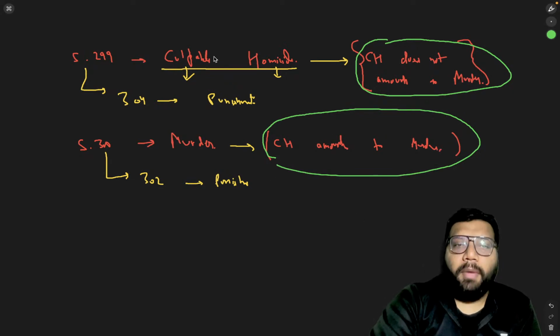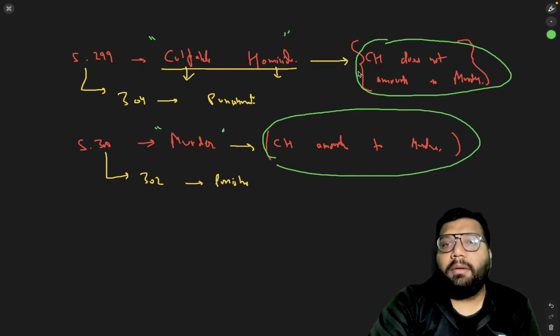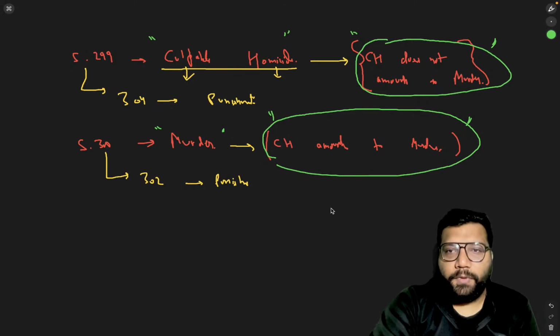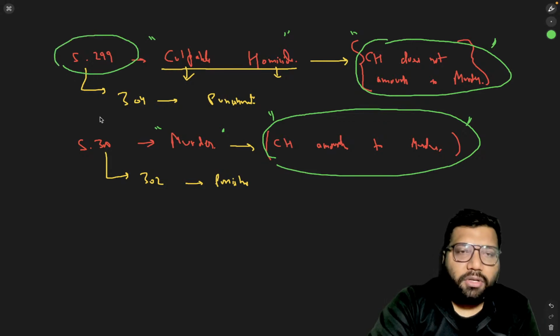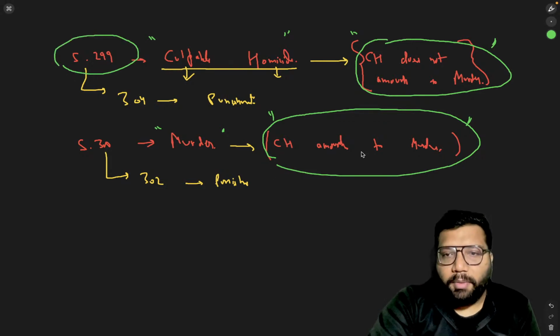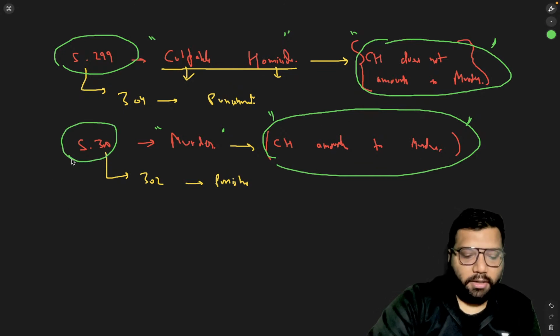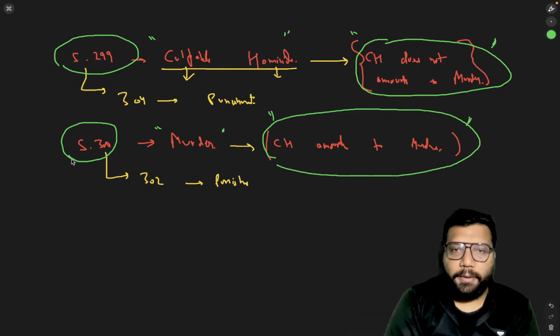The examiner may use the term culpable homicide or murder. The examiner may use the term culpable homicide does not amount to murder. Culpable homicide amounts to murder. And usually you get confused in the terms only. So culpable homicide does not amount to murder. Basically the question is about section 299. Culpable homicide amounts to murder. The question is about section number 300. Any questions from this particular chart?